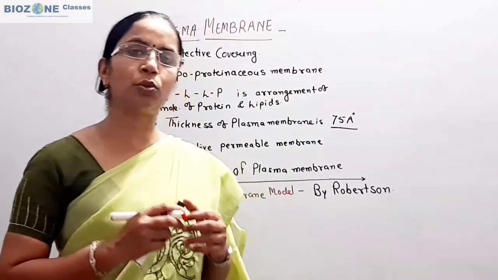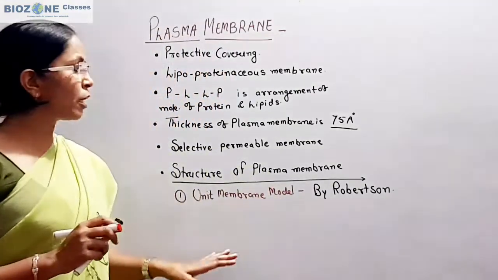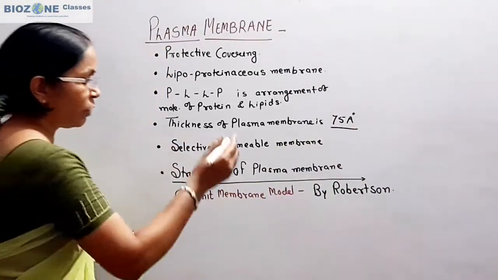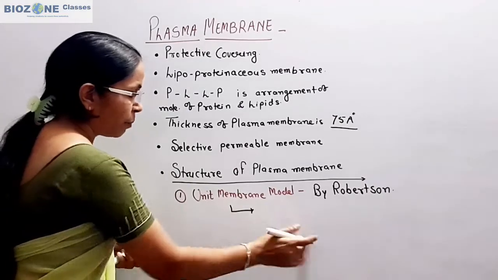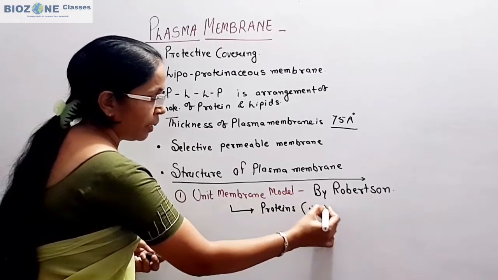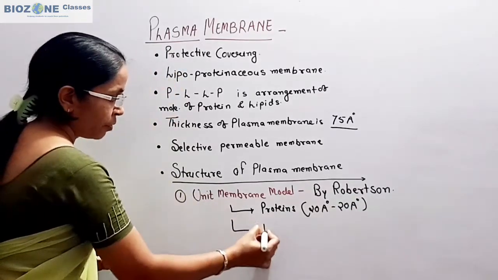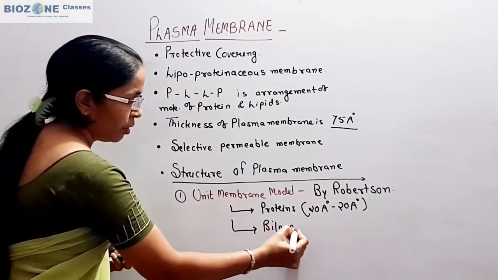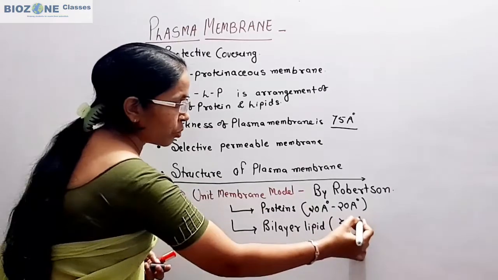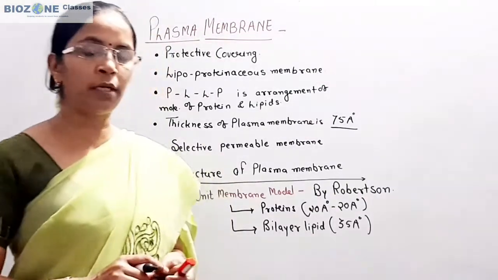In eukaryotes also, whether the cell belongs to plant, fungi, or animalia, the thickness of the plasma membrane is every time 75 angstrom. According to this model, the proteins show 20 angstrom thickness, whereas the lipid bilayer, you remember, is 35 angstrom. So this part you remember only for the unit membrane model of Robertson.